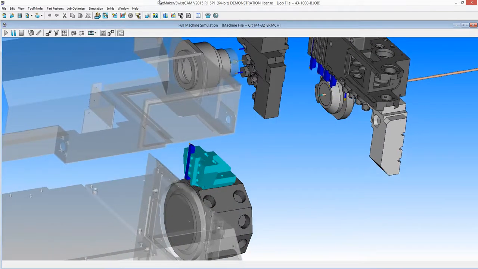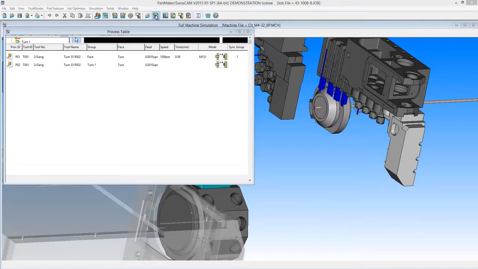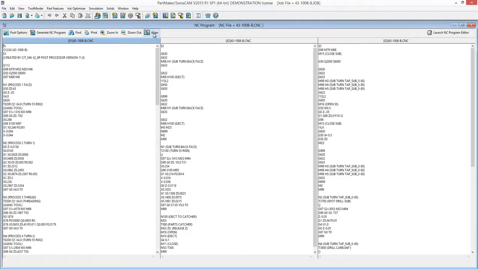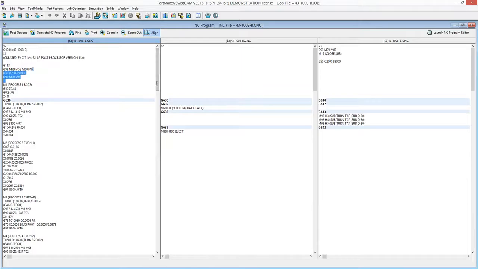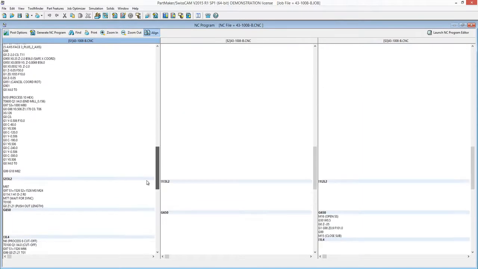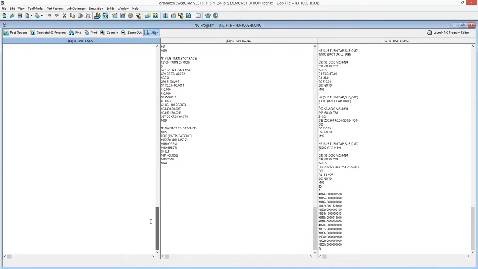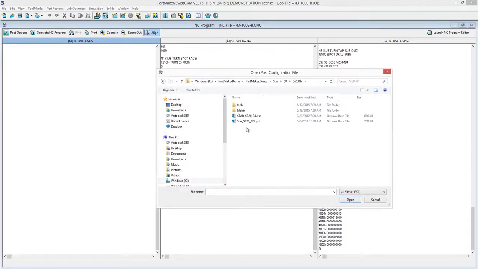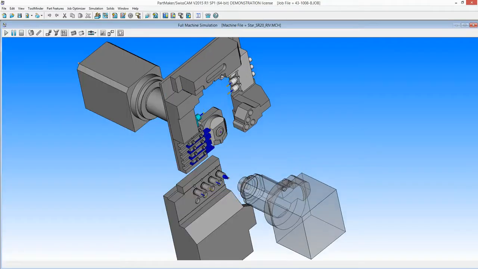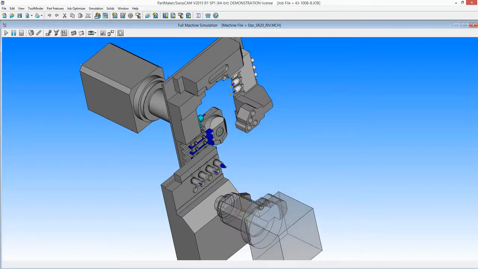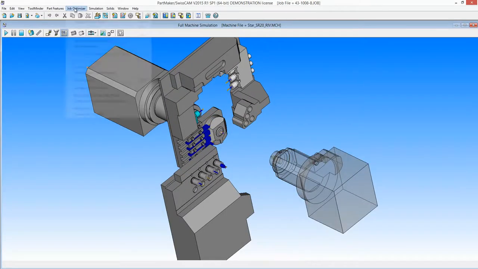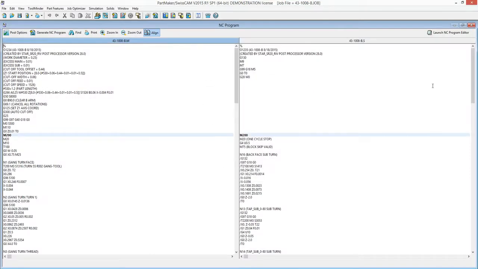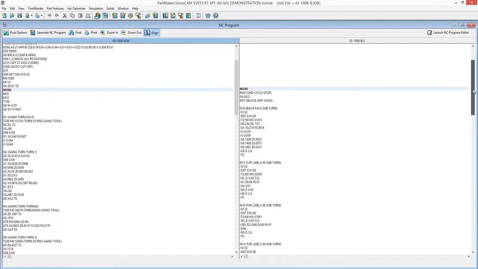One of the unique features PartMaker offers is the ability to swap an NC program from one machine control combination to another. With PartMaker, once you've programmed the part on a designated Swiss-type lathe, you can quickly generate NC programs for a variety of different Swiss lathes by simply choosing a different post-processor and changing a few tool positions.